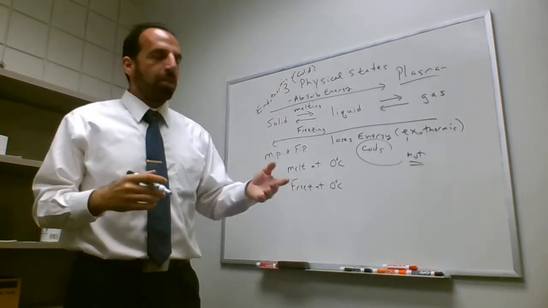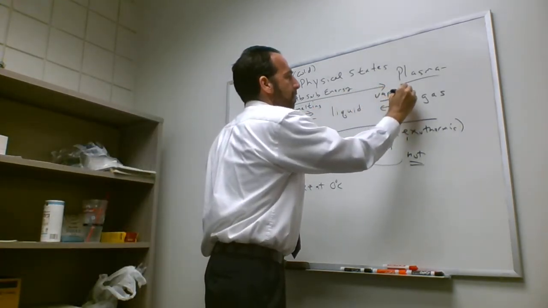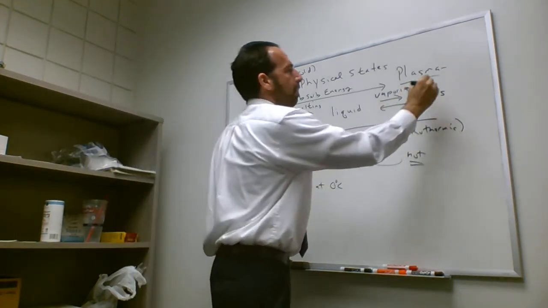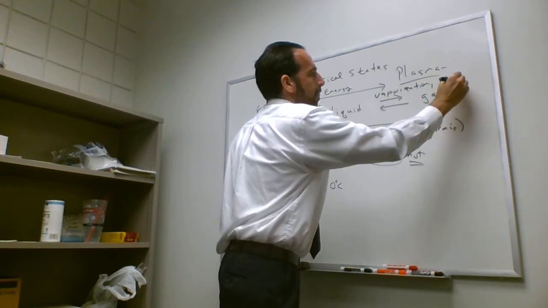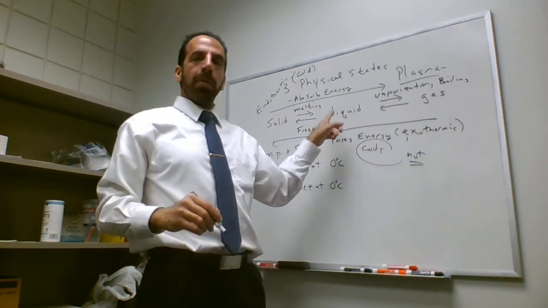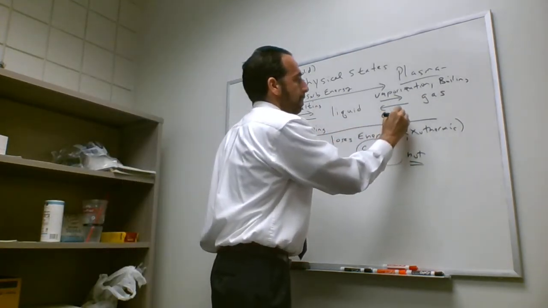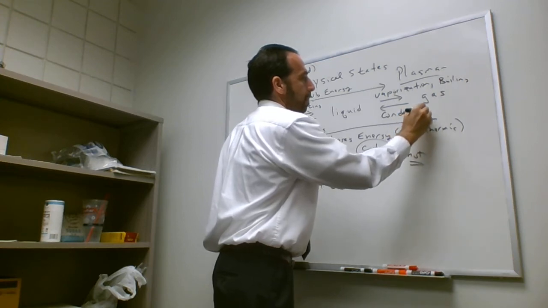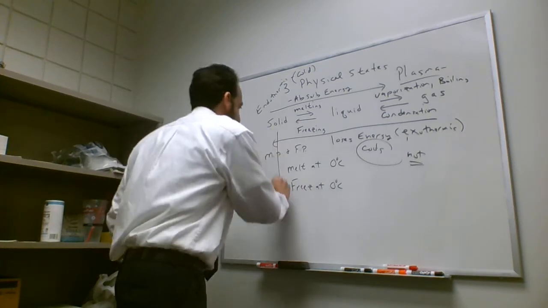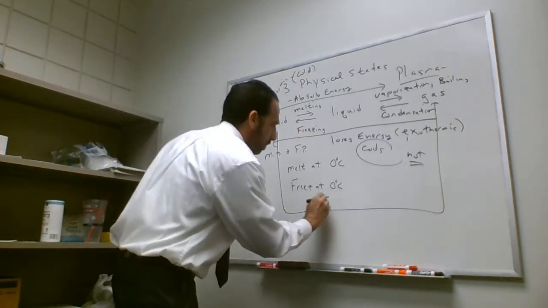A couple of these other transitions, to go from a liquid to a gas, you can call that vaporization. Sometimes you can call it boiling. It's all the same. So you're going from a liquid to a gas state. To go from a gas to a liquid, again, you'll see this on your cars in the morning, it's condensation. And then finally, the last transition is solid to a gas. That's sublimation.